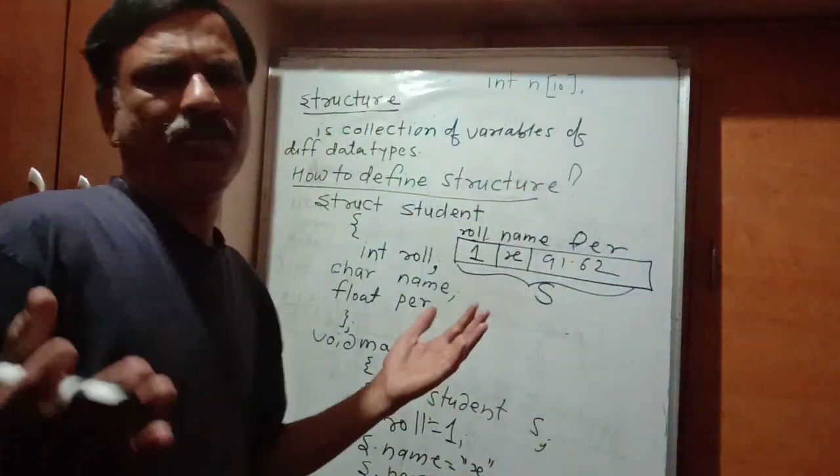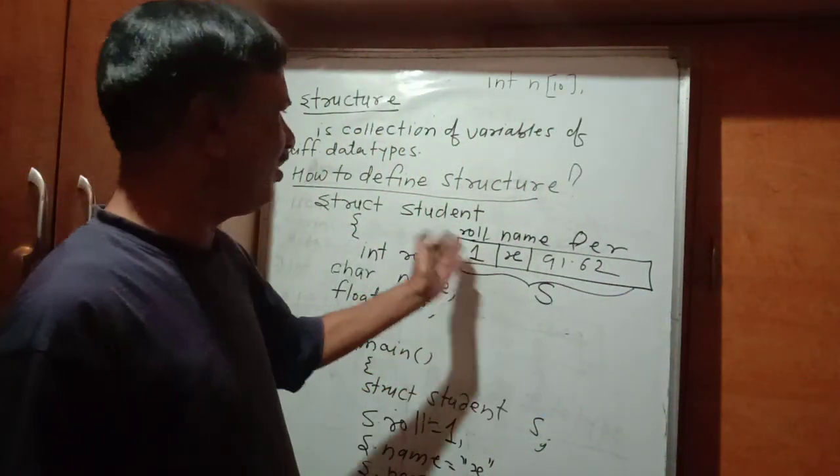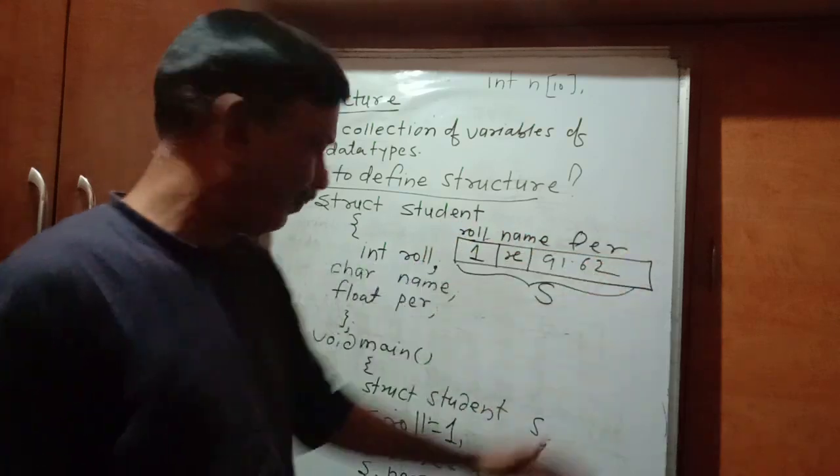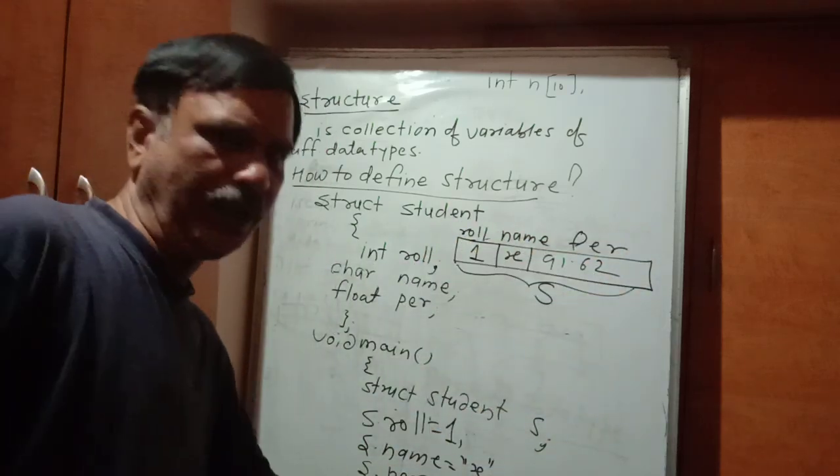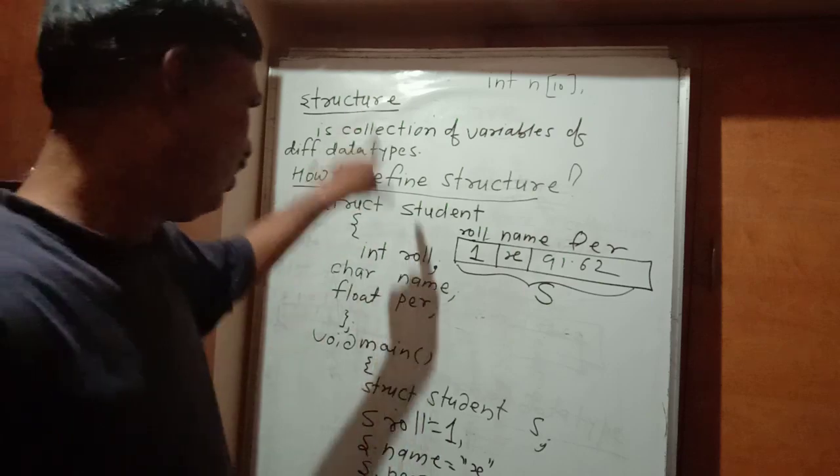And if you want to verify whether all these members have got the particular values which we have given, you can print them out, no problem. So this is the one example.